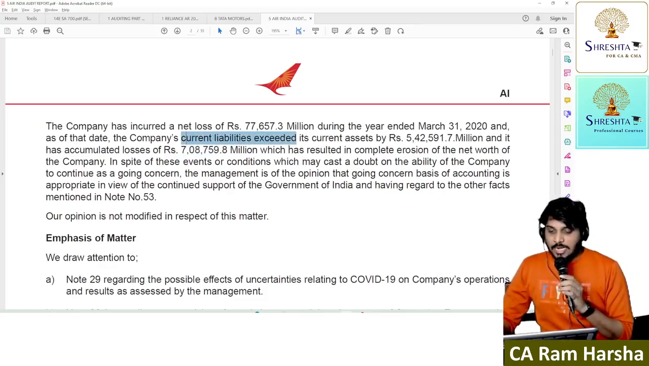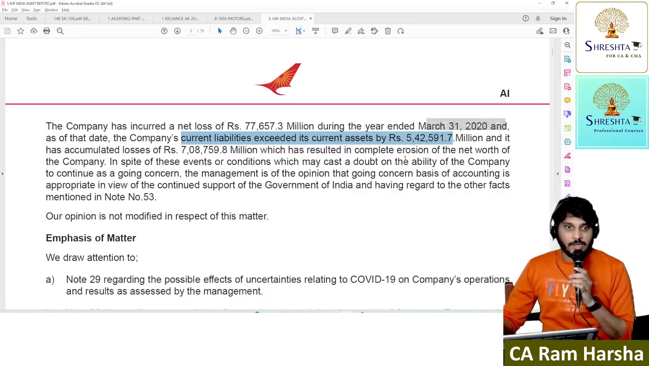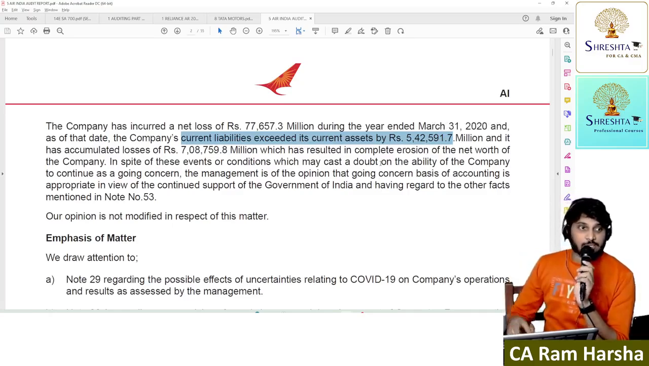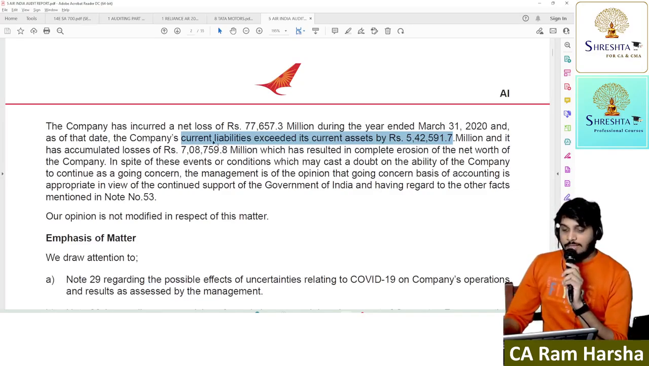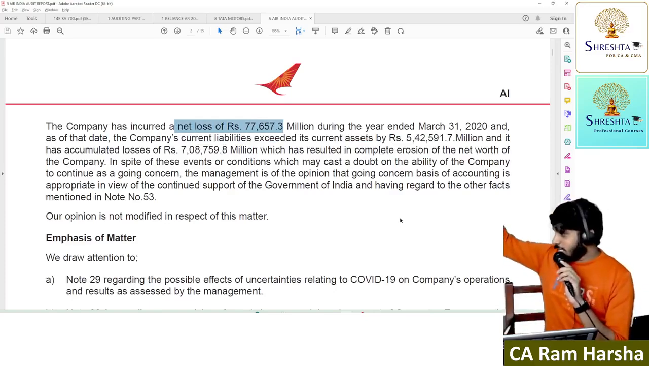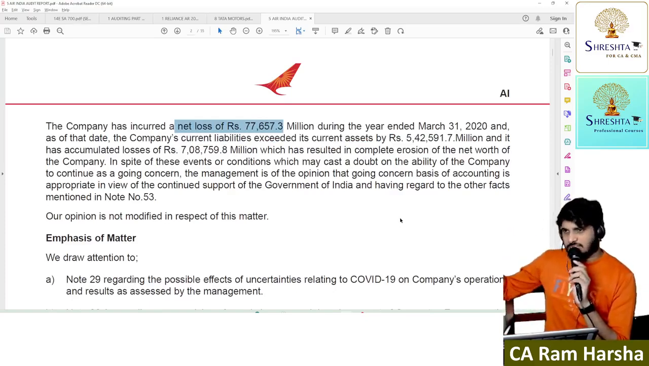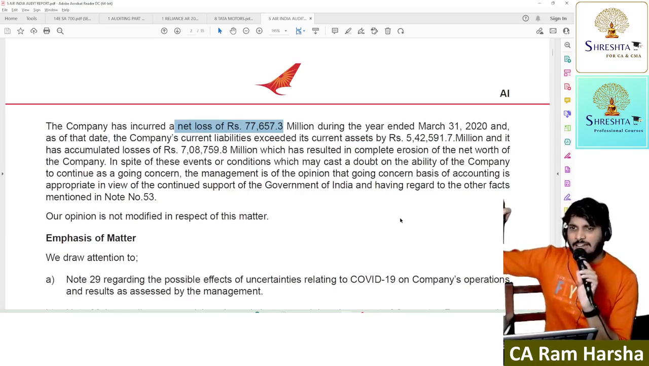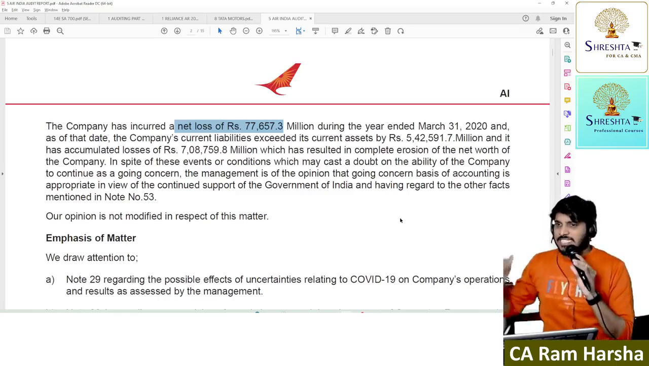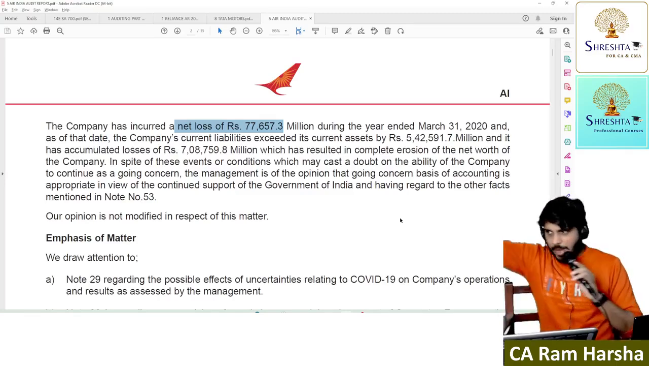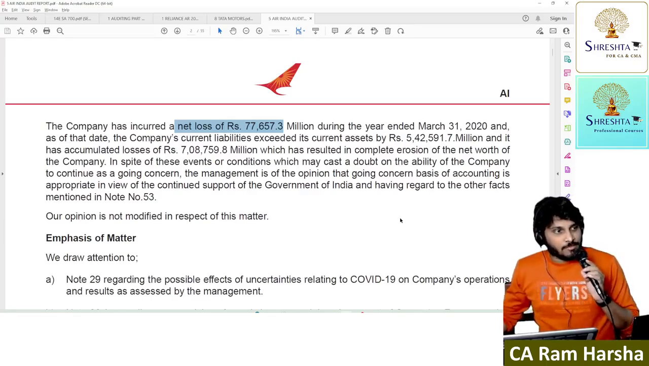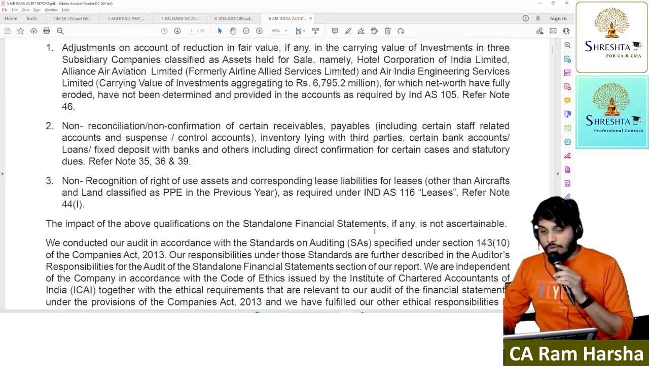And current liabilities exceed current assets. Generally, which one should be higher? Assets should be higher than liabilities. But here liabilities are higher than assets by 54,000 crore, and they have incurred a 7,760 crore loss during the current year. Accumulated losses 70,000 crore. First, forget all that. How many assets do they have? Lesser than liabilities. What does it mean? There is no cash in pocket, and in fact I need to pay people. But still, Air India used going concern assumption.